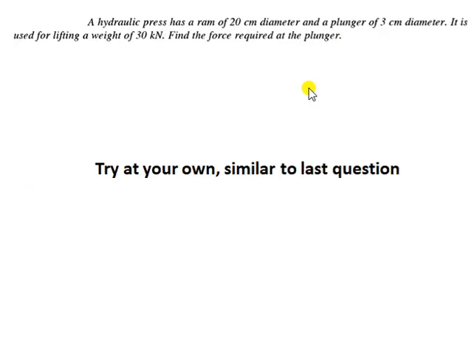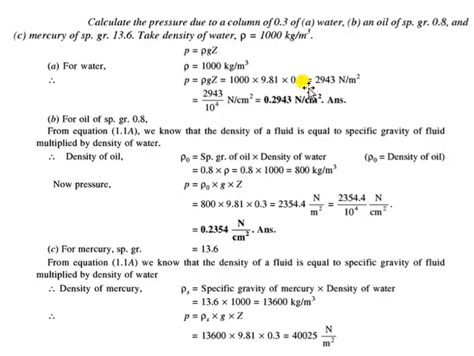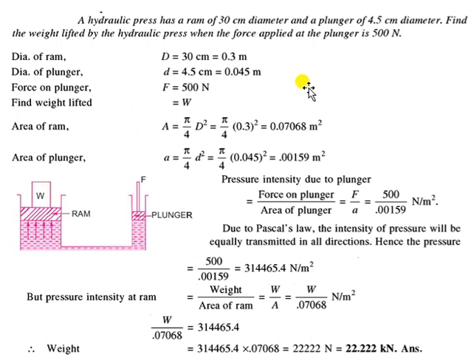Let's see, there is an example I have shown here. This is a case of, we can say, a hydraulic ram. Suppose this is a station, and on this station I want to lift a very heavy object. Let's say capital W is a heavy object. There is a very small plunger, a piston kind of arrangement. If I press the plunger here, I can easily lift this whole heavy weight. So what is happening when I apply a normal force on this plunger?